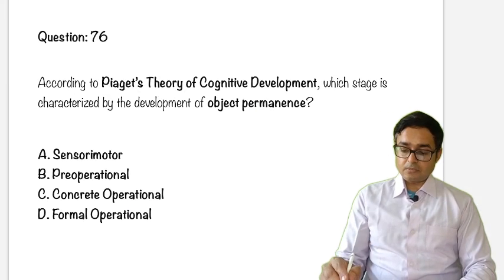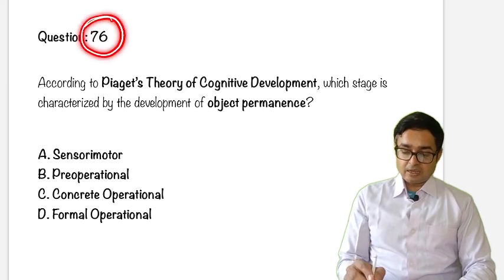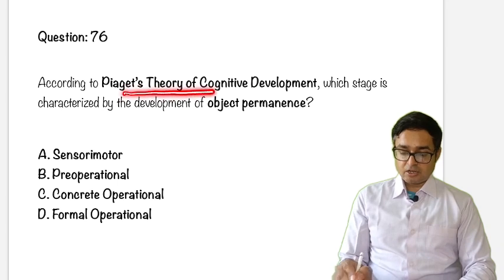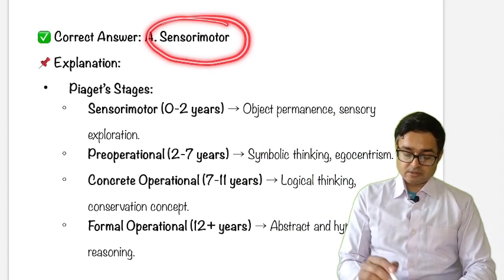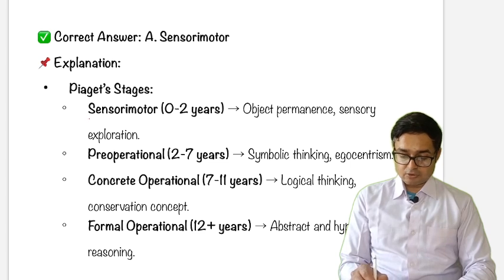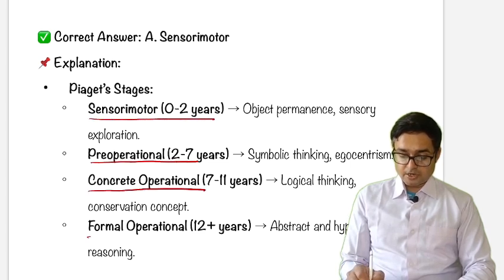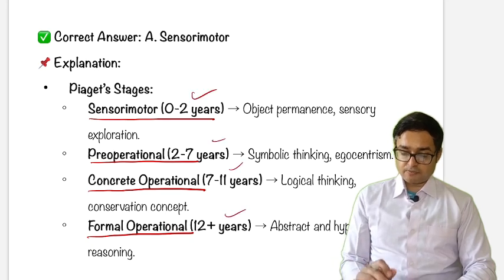Okay, next question. Again, repeating: Piaget's developmental theory of object permanence is seen in which stage? Sensorimotor stage. So just revise these again: sensorimotor, preoperational, concrete operational, and formal operational, the ages, and along with the features of these.